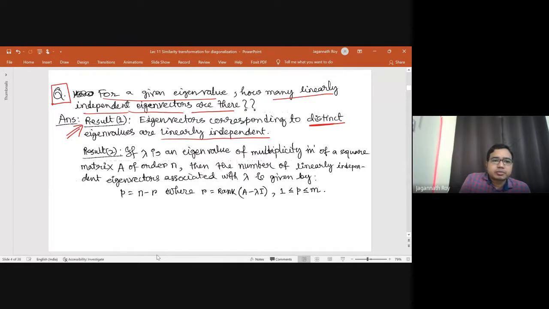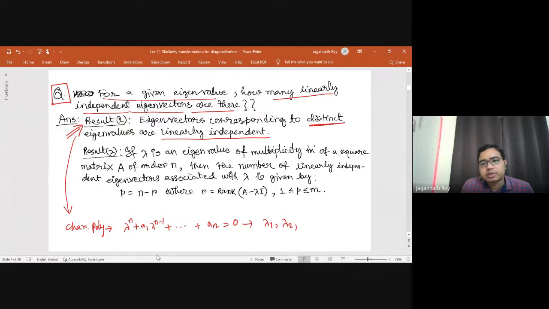Suppose the characteristic polynomial is lambda to the power n plus a1 lambda to the power n minus 1 plus, up to an, equals 0, and this n degree polynomial will have exactly n roots, by the fundamental theorem of algebra.